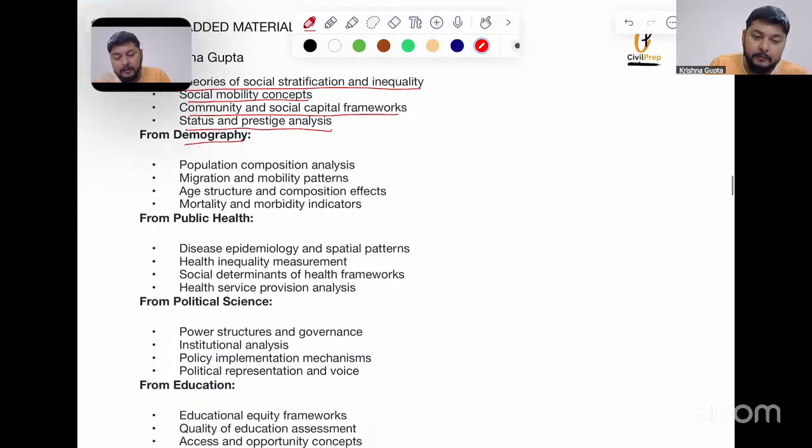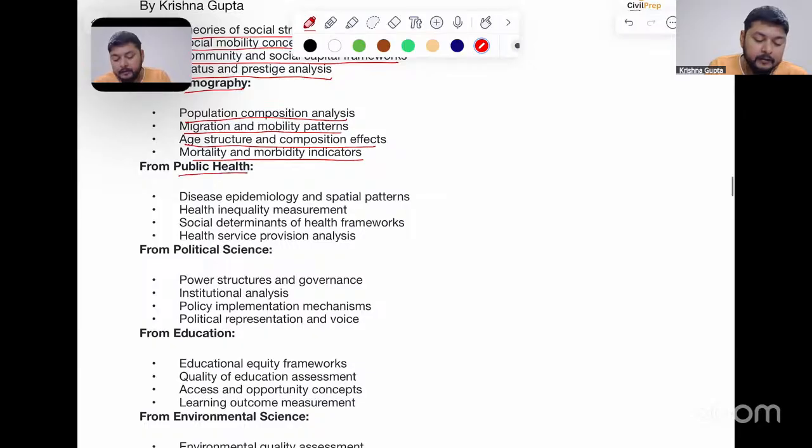From demography: population composition analysis, migration and mobility patterns, age structure and composition effects, and mortality and morbidity indicators. Then under public health: disease epidemiology and spatial patterns, health inequality measurement, social determinants of health frameworks, and health service provision analysis.